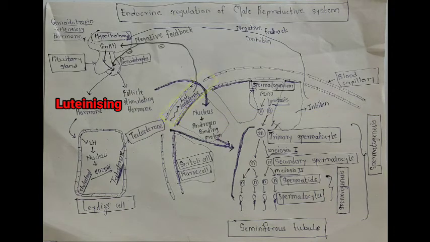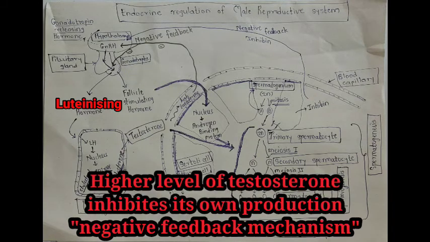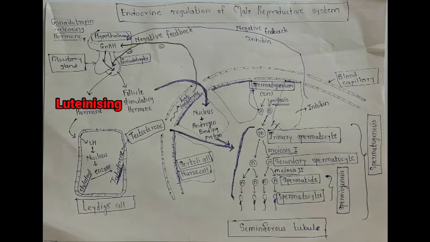As the level of testosterone increases, it acts on the hypothalamus to decrease its secretion, that is gonadotropin releasing hormone. It also inhibits the production of luteinizing hormone by acting on the pituitary gland. In this way, a higher level of testosterone decreases its own secretion. This is called negative feedback mechanism. And when testosterone level decreases, it also inhibits the process of spermatogenesis.